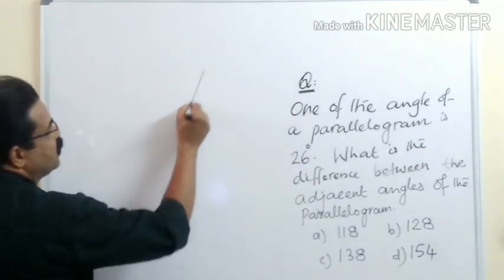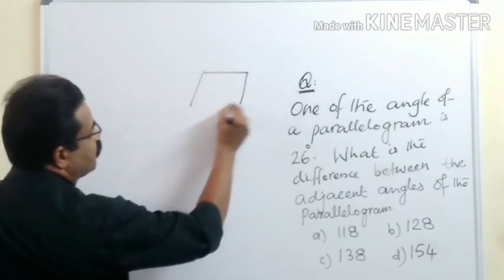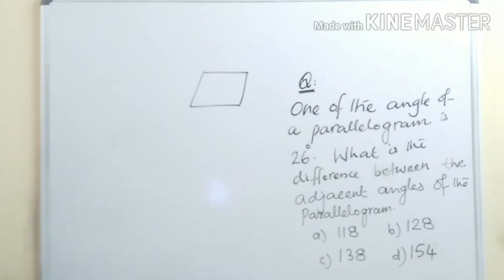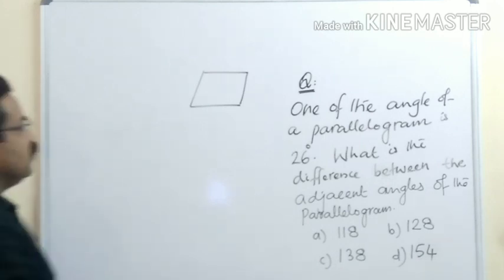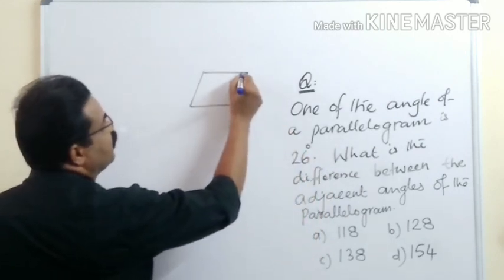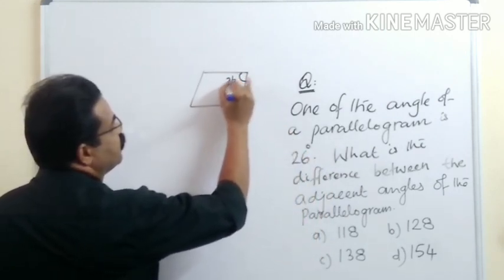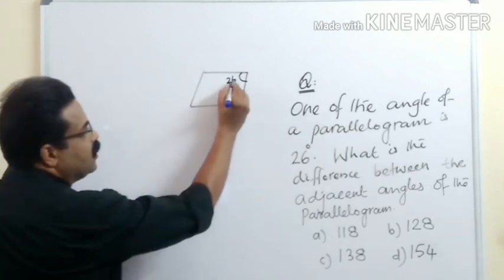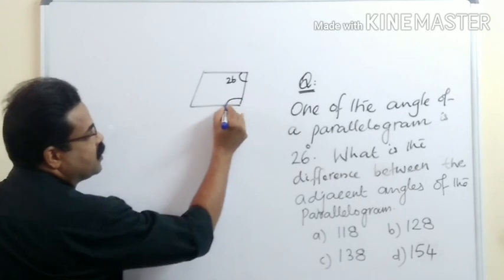Suppose this is a parallelogram. What is the property of the parallelogram? One of the angles is given as 26 degrees. So let me take this as 26 degrees. Then this angle and this angle will be x.